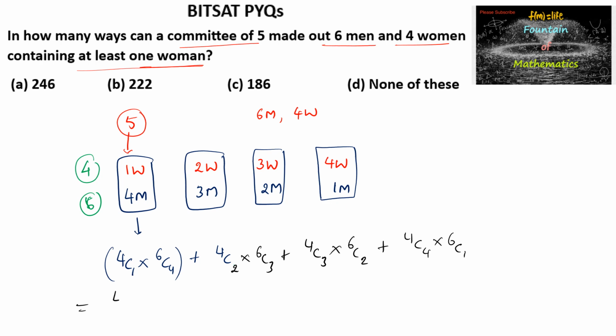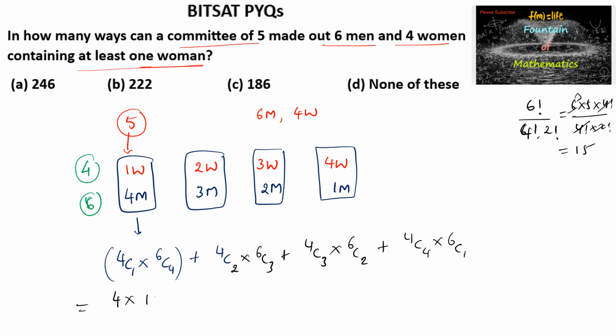So 4C1 value is 4, and 6C4 value is 6 factorial by (6 minus 4) factorial, that is 2 factorial into 4 factorial, which is equal to 6 into 5 into 4 factorial divided by 4 factorial into 2 factorial. So we can say 15.